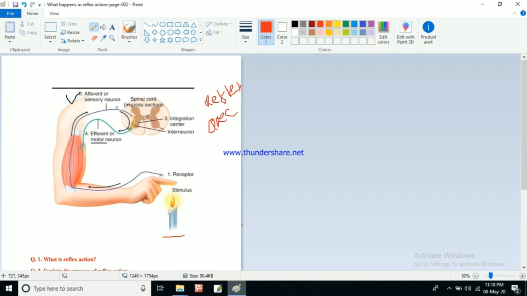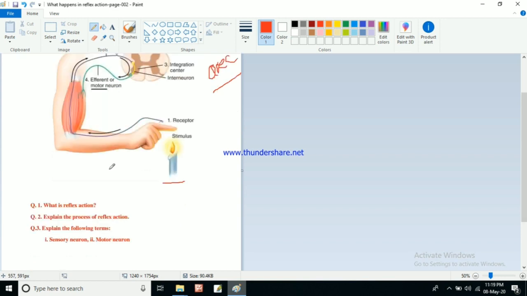Instead of going to the brain, it occurs in the spinal cord at that reflex arc, so that time can be saved. If it travels to the brain, and from the brain again comes through the motor neuron, it will take more time. So to save time, this reflex action is controlled by our spinal cord. And this is how reflex action takes place. So which part of our body controls reflex action? If the question is asked, it is the spinal cord, not the brain. The spinal cord regulates or controls the reflex actions. So how reflex action takes place, I hope is now clear.